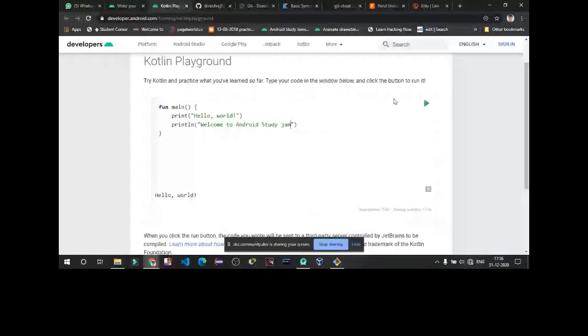You can see when we have written print and println, it will be printed after this. When you use println, it will be printed in the next line. But if you just write print, the next statement will be printed in the same line. If I write println here, it will now be printed in two different lines.